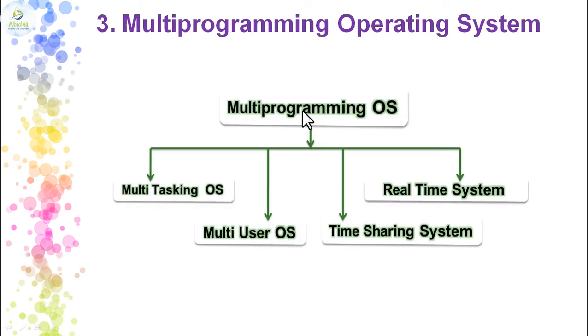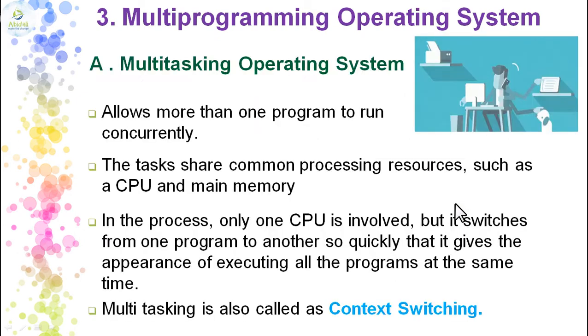Now, depending upon where they are used, there are different types. All these are going to implement the multi-programming operating system, that is executing one or more programs. We have multitasking operating system, multi-user operating system, time-sharing operating system, and real-time operating system. Let us jump into the multitasking operating system and we will see.